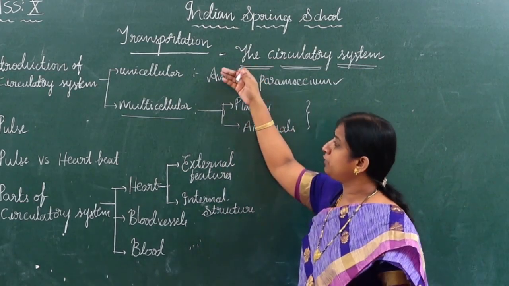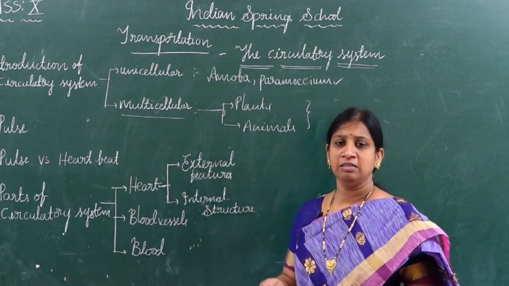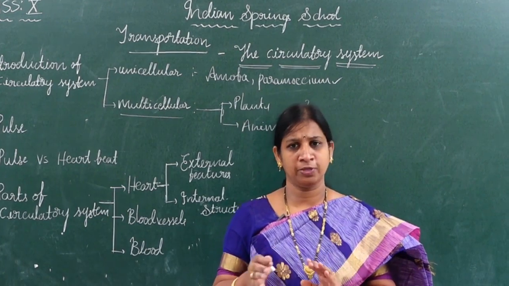From unicellular to multicellular, there is a difference in the transportation system.